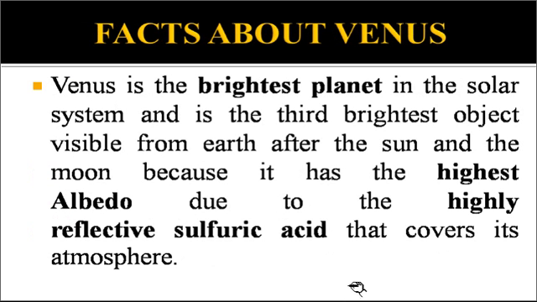Now the second planet, that is Venus. That was all about Mercury. All this information that I have collected and analyzed is from an examination perspective. Mercury has many other facts, but they are not important for examination purposes.